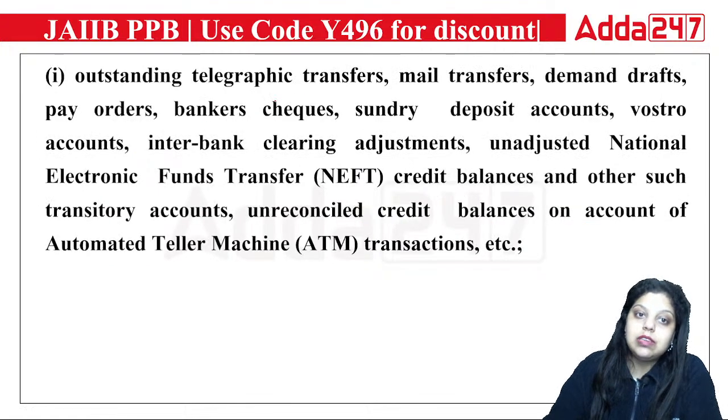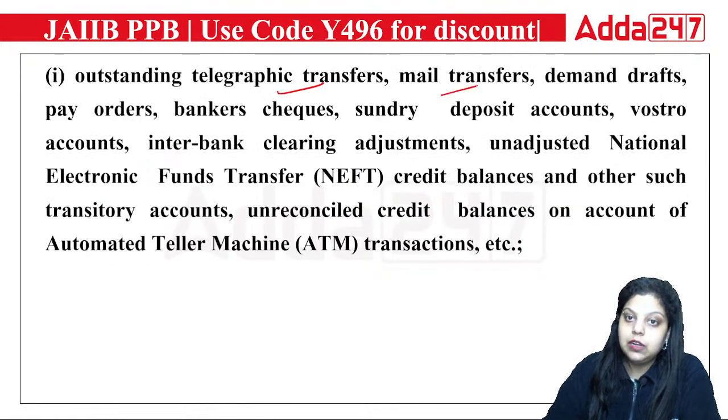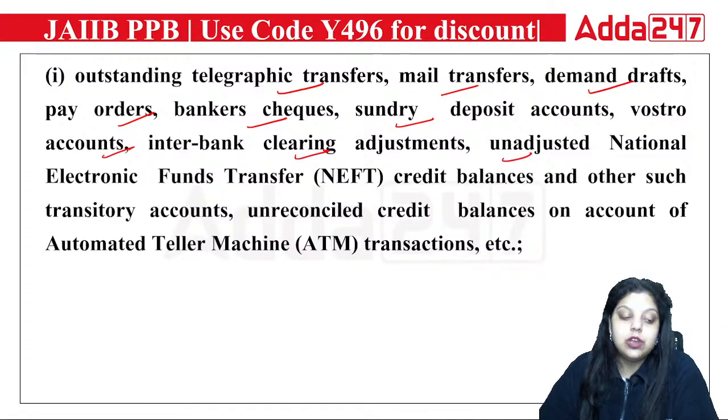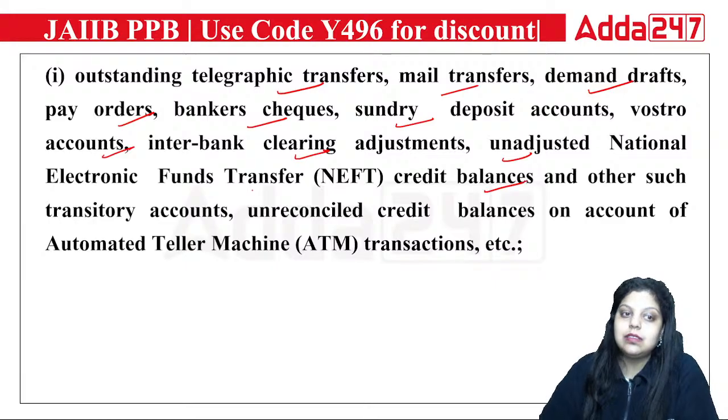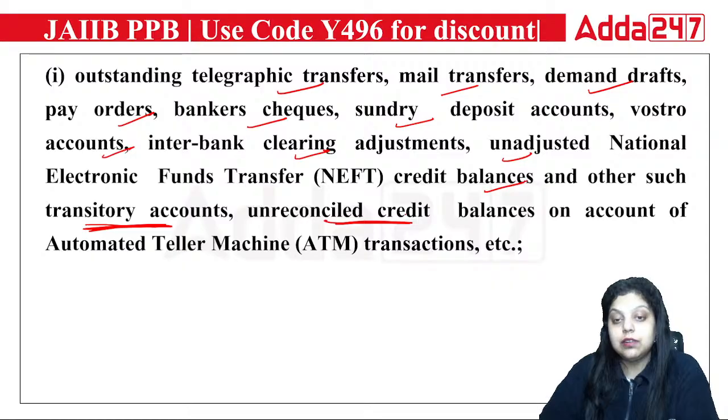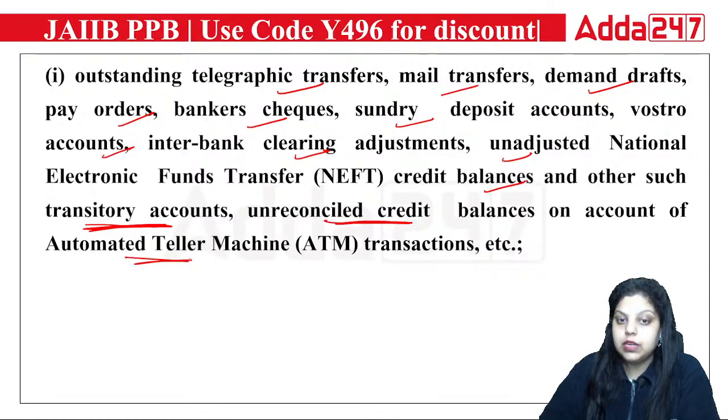Then we have outstanding telegraphic transfers, mail transfers, demand draft, pay order, banker's check, sundry deposit, nostro account, interbank clearing adjustment, unadjusted national electronic fund transfer, credit balances, and other such kinds of transitory accounts, unreconciled credit balance on the account of automated teller machine transactions, etc. So all of these transactions go to the DEF account or DEF fund after not being claimed for the period of 10 years. Okay, that has been said.